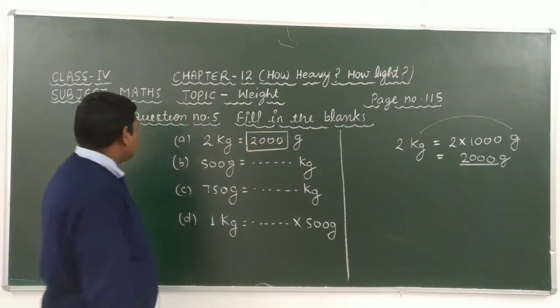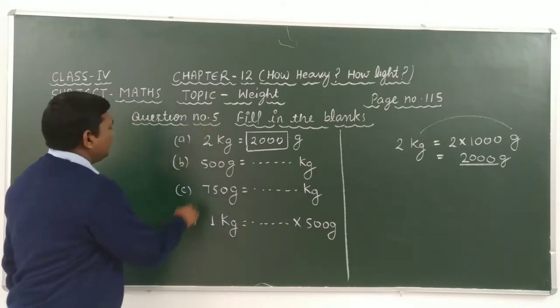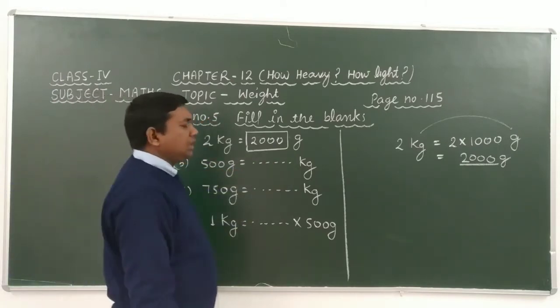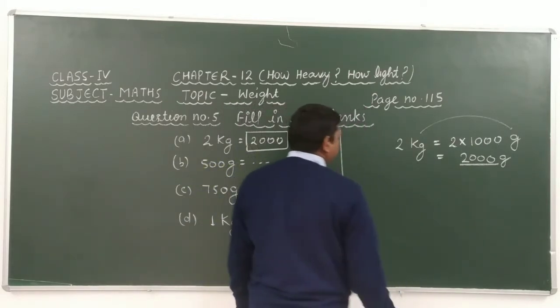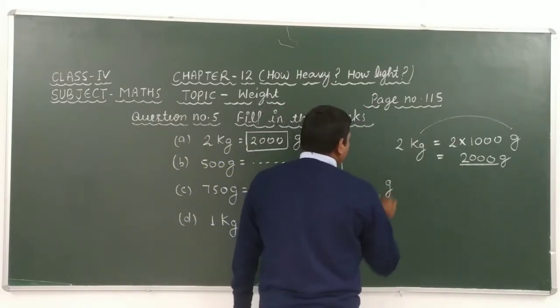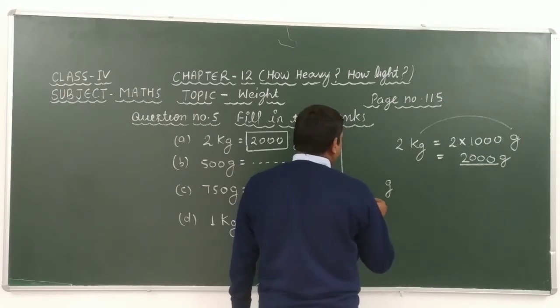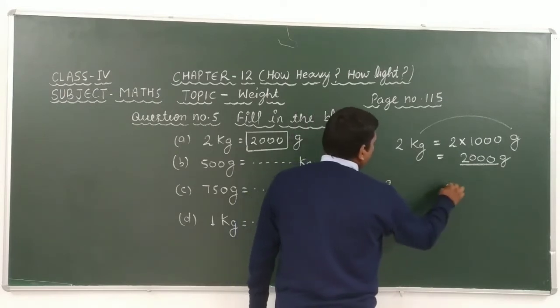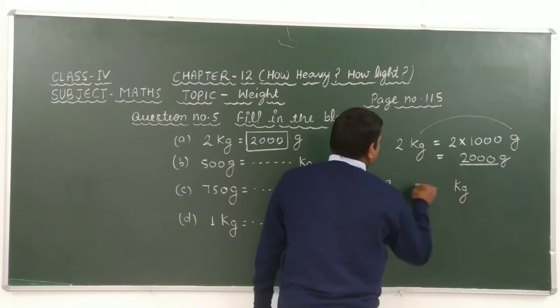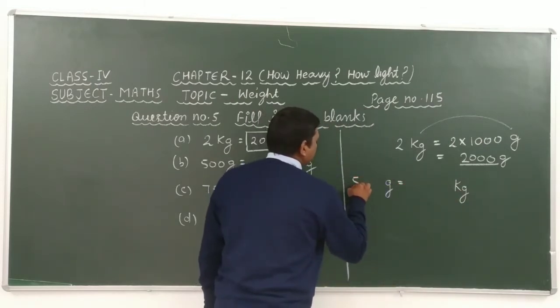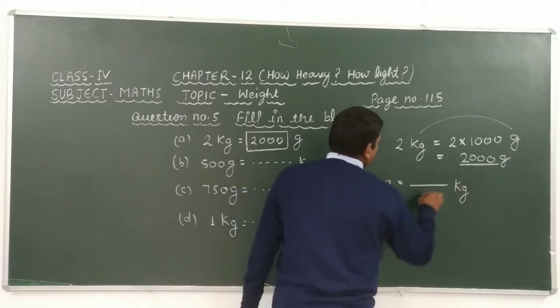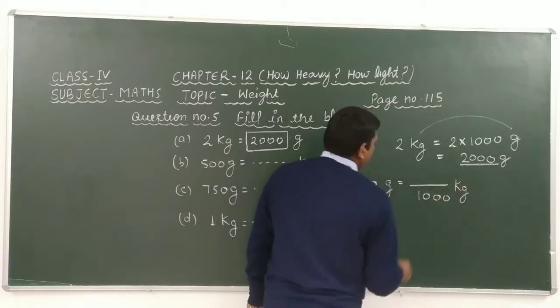Here given that 500 gram is equal to how many kg? Look here carefully. Dear students, if we have to convert gram into kilogram, then we have to divide the given quantity by 1000.